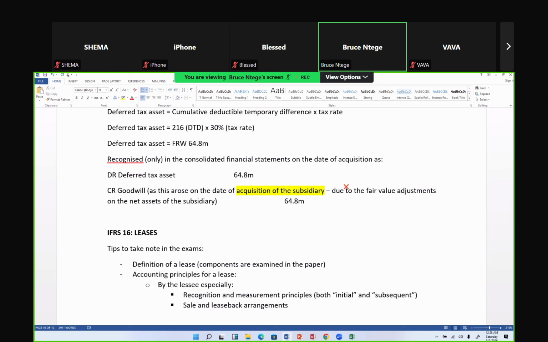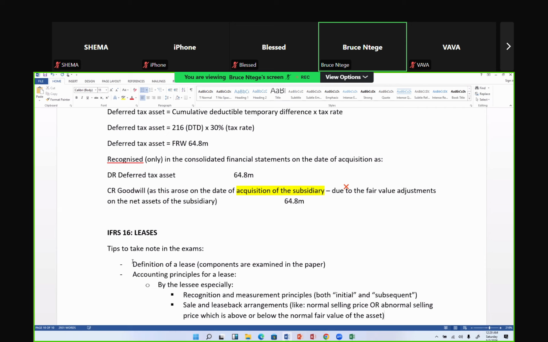It's even very possible that in sale and leaseback arrangements, you could have a normal sale price, or you could have an abnormal selling price, meaning that the selling price is above or below the normal fair value of the asset you're selling.